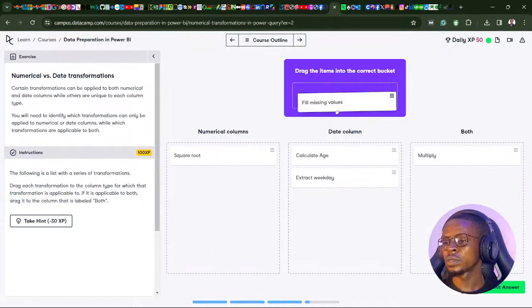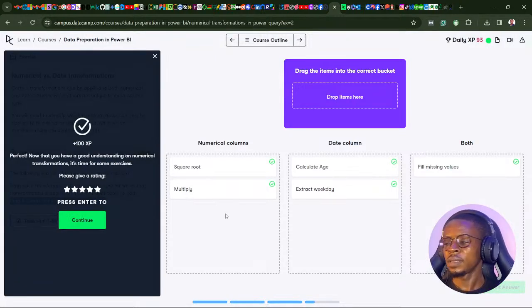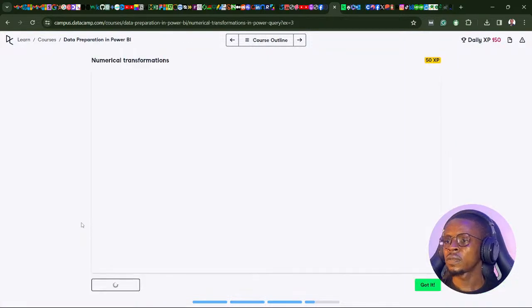Few missing values, this should be for both. Multiply. Can you multiply a date? 33 times 4. Okay, let's see. So I was thinking it's not possible to even multiply a date. Never did that in primary school mathematics.